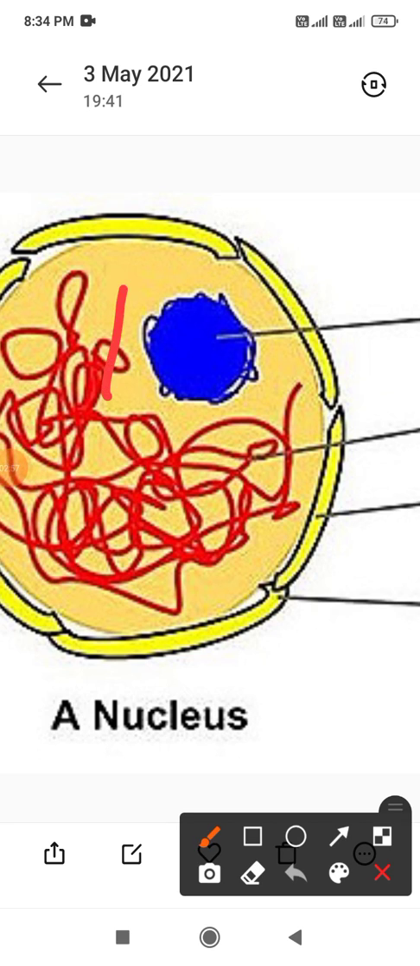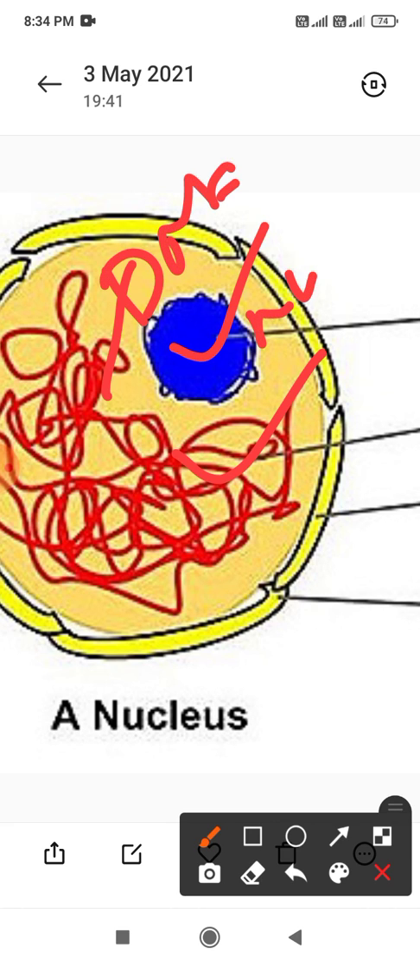This is the DNA in the nucleus, and this is the karyosome. The nucleus is also closely involved in the process of cell division.